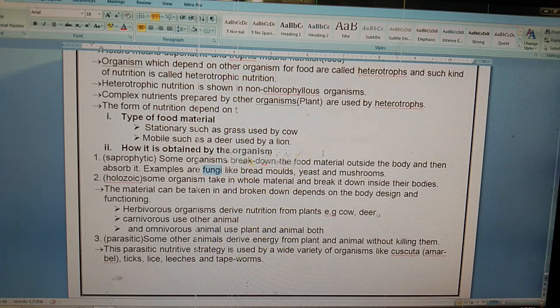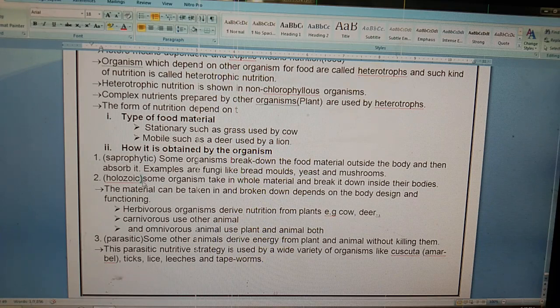Some organisms break down food material outside the body and then absorb it. Examples are fungi like bread mold, yeast, and mushroom. See, all these organisms first break down food outside the body, then take it inside the body. So they are also called saprophytic.